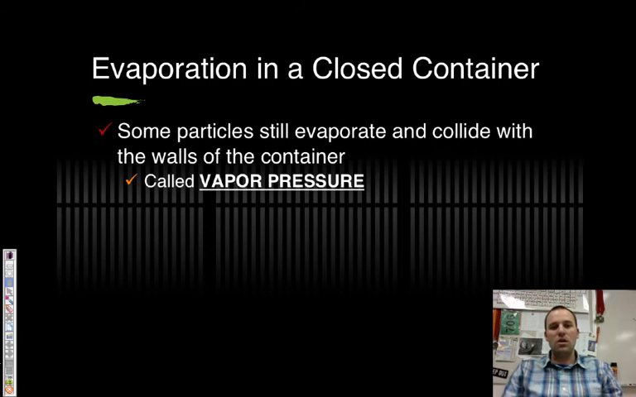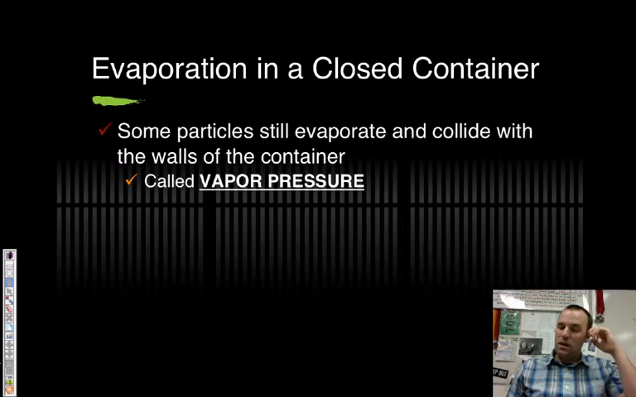So, evaporation still takes place inside a closed container. That's called vapor pressure, the pressure pushing out. You may have walked down a grocery store aisle, the soda aisle, and seen that there's condensation on the top of the soda bottles. That's because that water inside the bottle is evaporating all the time and turning into a gas and then recondensing on the top of the bottle.